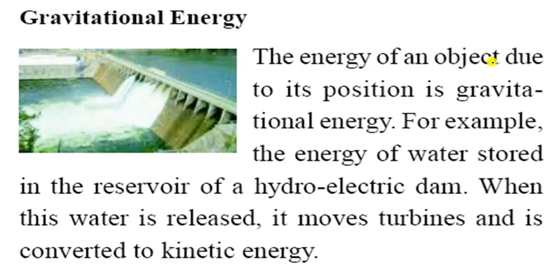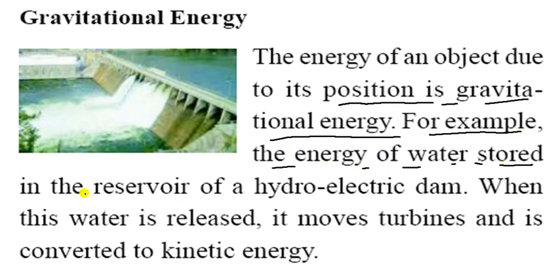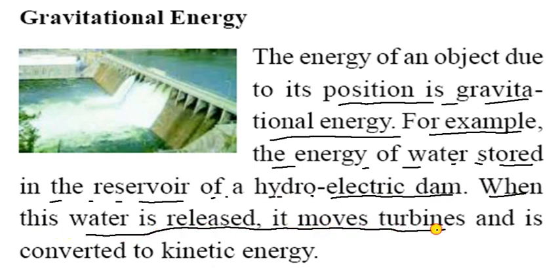The energy of an object due to its position is gravitational energy. For example, the energy of water stored in the reservoir of a hydroelectric dam. When this water is released, it moves a turbine and is converted to kinetic energy. So that potential energy is used to generate electricity.